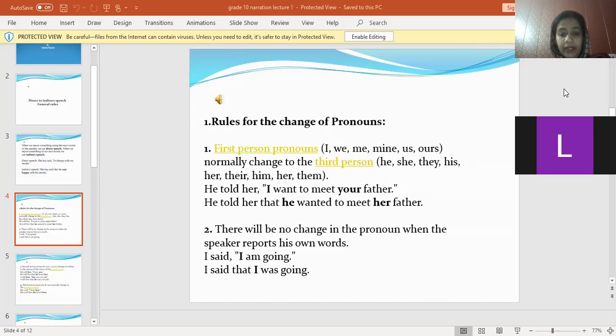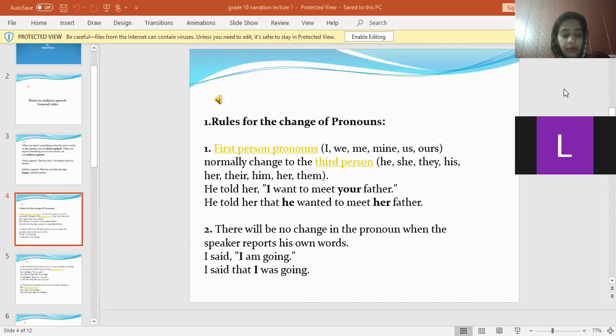Got it? Now, the second thing is that there will be no change in the pronoun when the speaker reports his own words. If I am reporting my own words, I'm the speaker, I'm using the pronoun I for myself.